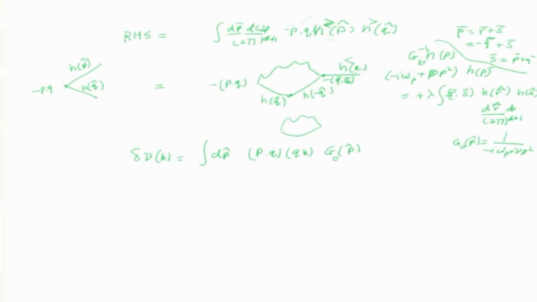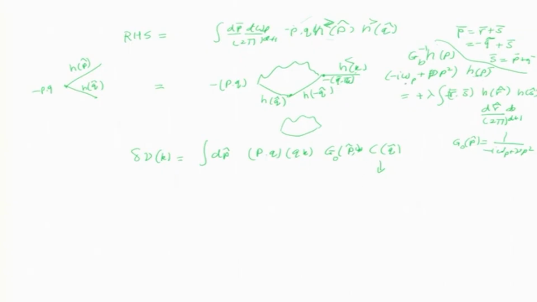Now we have the correlation function C of q, with omega p as well. What is C of q? We can expand this one. How do I compute C of q, which is h of q and h of minus q? It is written like this. Here instead of p you replace by q.